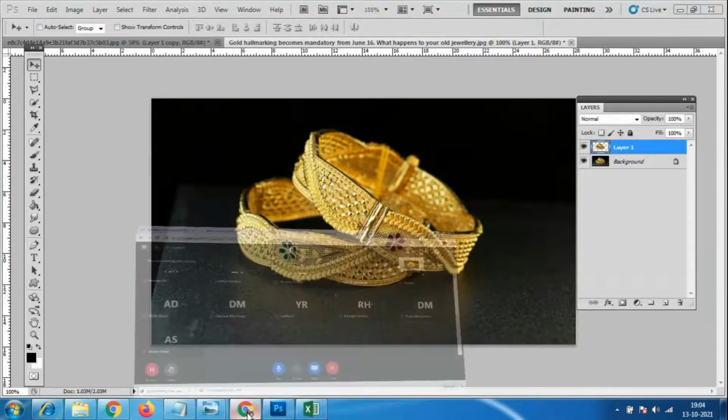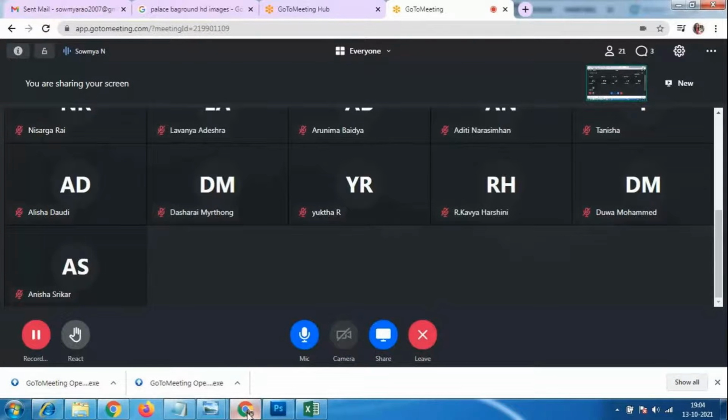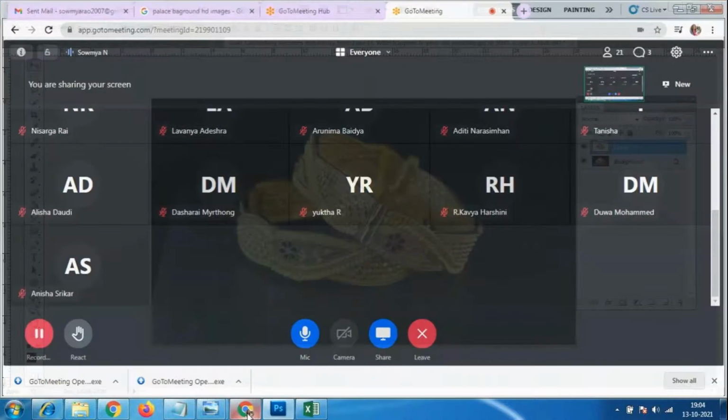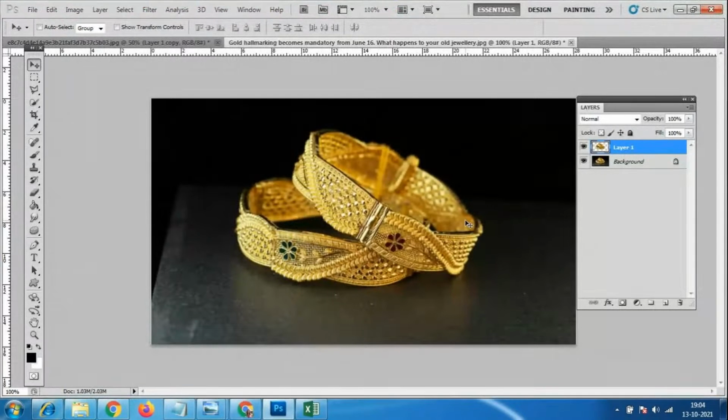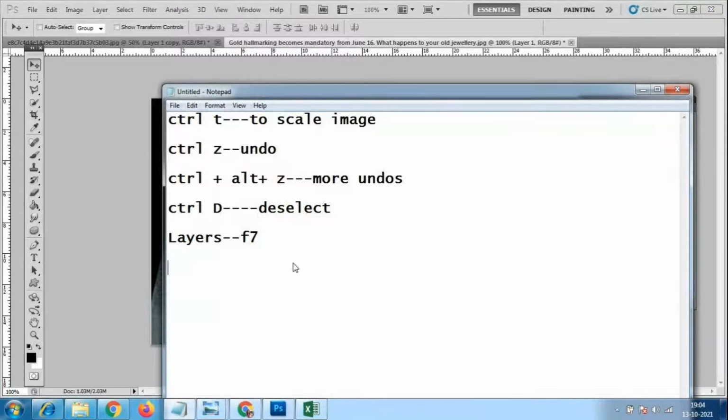Okay, got it everybody? Control C and Control V. Otherwise you have an option, Control J. Use this option, Control whatever the shortcut I have used till now. Whoever did not attend the last classes, see Control J for new layer. Okay, Control J for new layer, so it will go to the new layer.